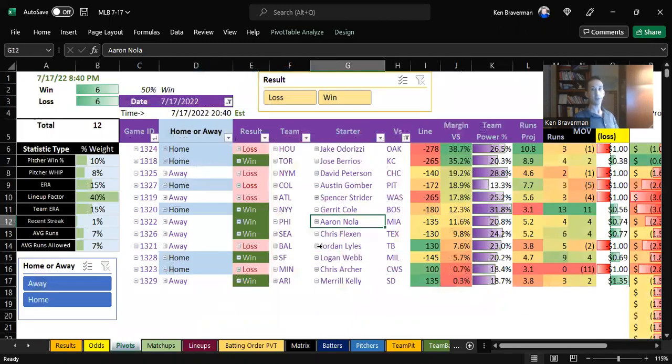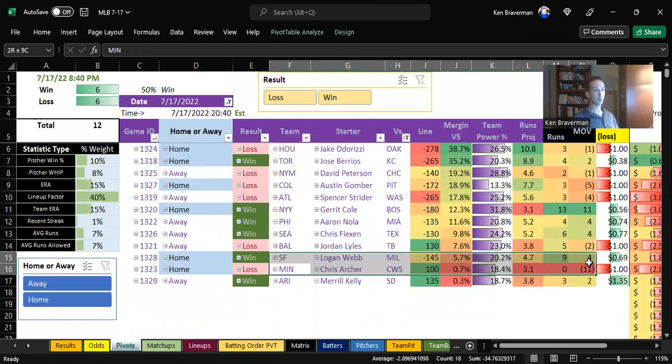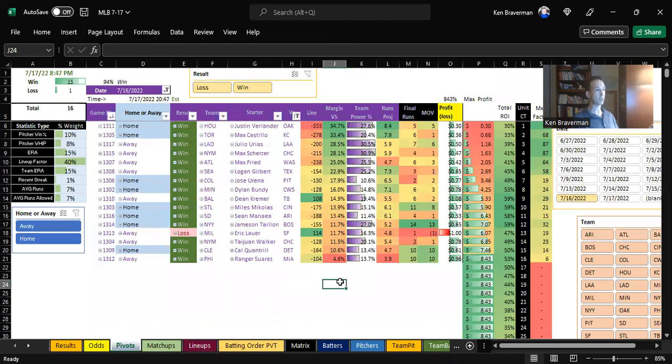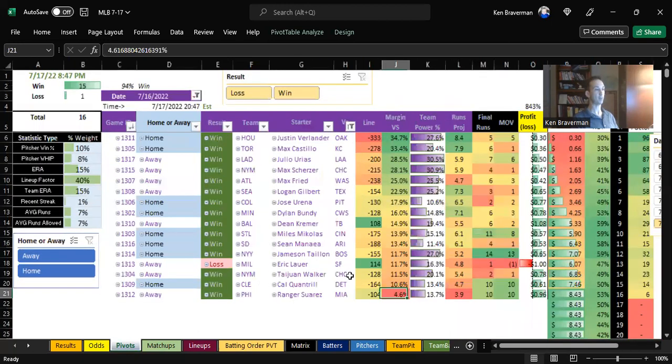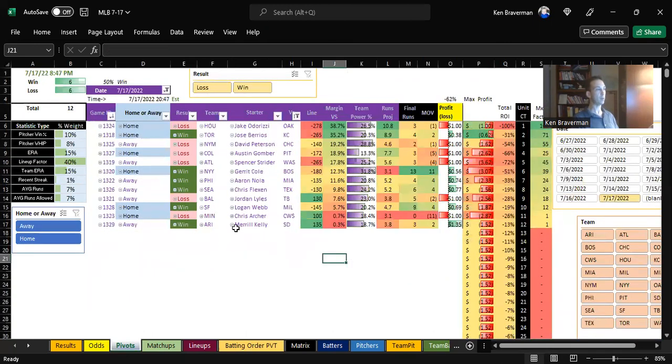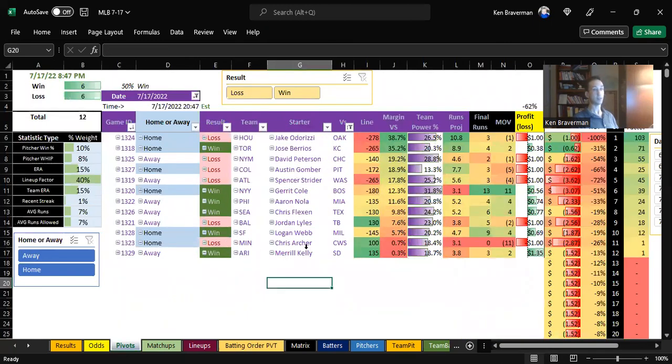Today, a couple of things I'd like to work on. Minnesota getting destroyed, losing by 11 runs. We have this game at almost no margin. I've noticed this actually the last couple of days. There were a couple of games with almost no margin that had crazy finishes. The day before, it was Cleveland and Philadelphia. We had them winning, and they did win, but we had them as really close games with fairly low margins, especially the Philadelphia game, only 4%. So how can we update this so that Minnesota falls off this list? They shouldn't have been favored by the algorithm. They got killed, right?